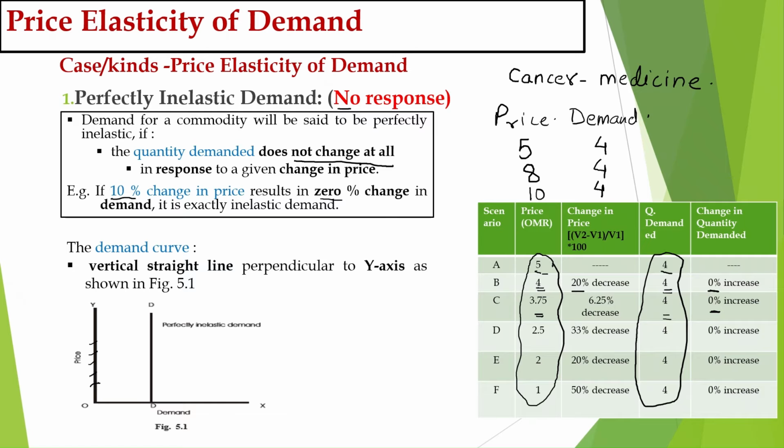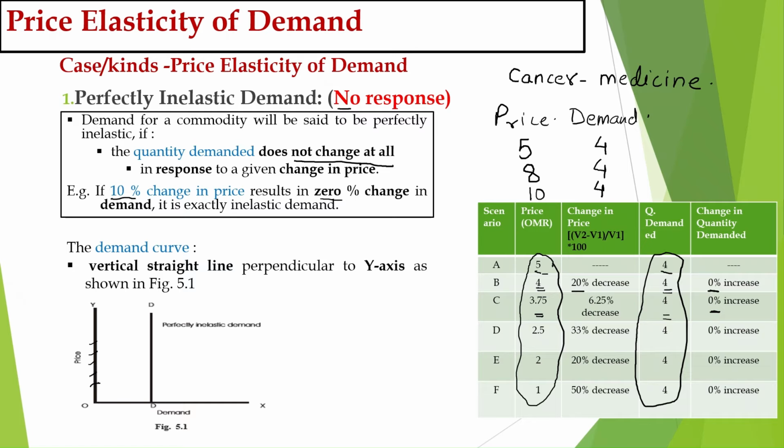This is what we call perfectly inelastic demand. The price is changing, but there is no response on the demand for that product. It means demand is not at all changing. There is no effect on the demand because of change in price. It is called perfectly inelastic demand.